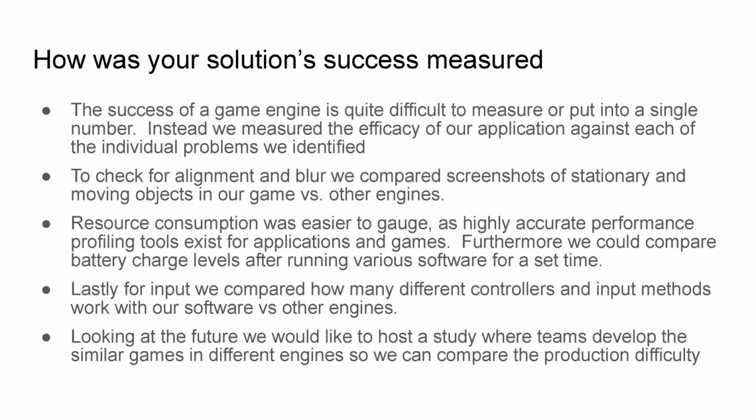Resource consumption, on the other hand, was a little easier to gauge, as highly accurate performance profiling tools exist for applications and games. Furthermore, we could compare battery charge levels after running various software for a set amount of time. Lastly, for input, we compared how many different controllers and input methods work with our software versus other engines.